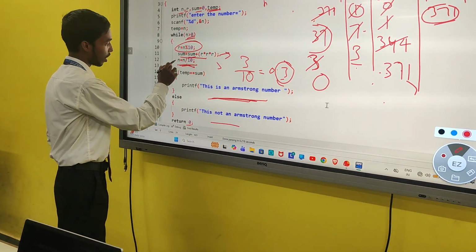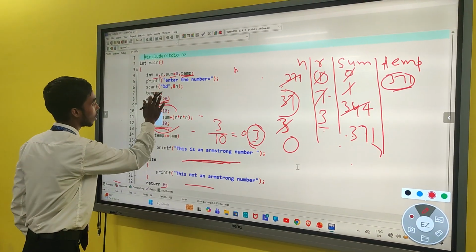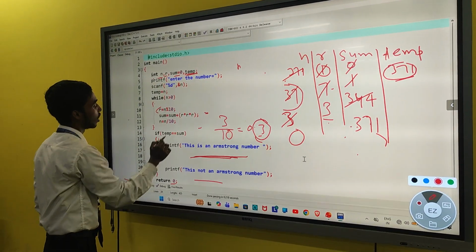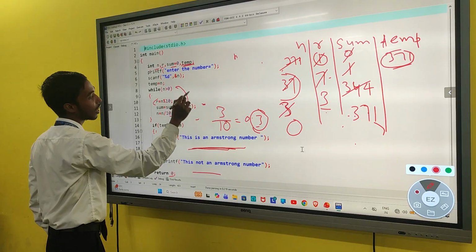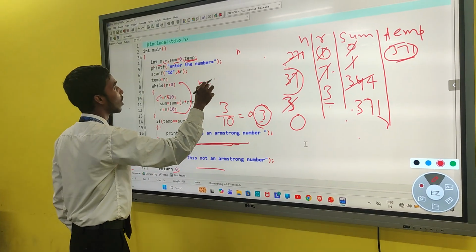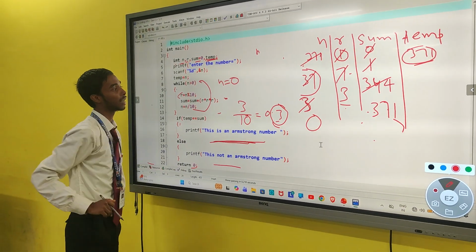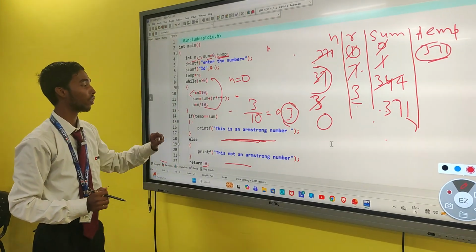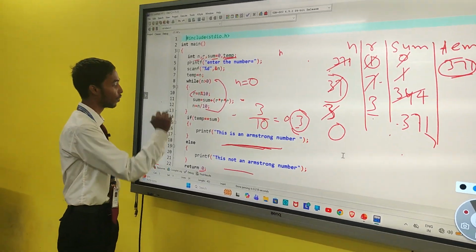Now what is the value of n? Our n becomes 0, so n is not greater than 0, so we came out of the loop.